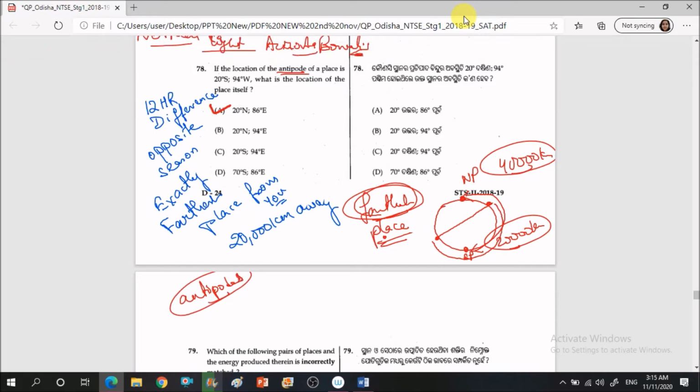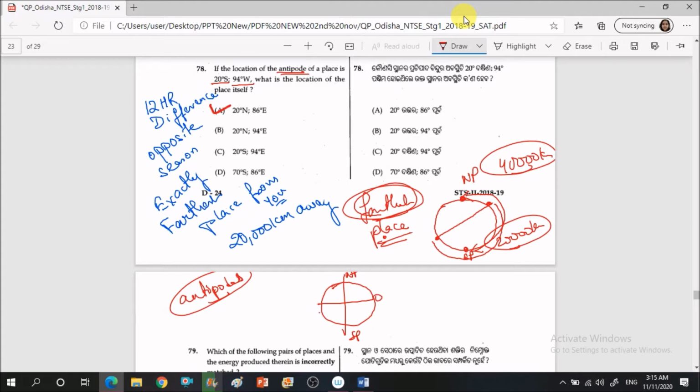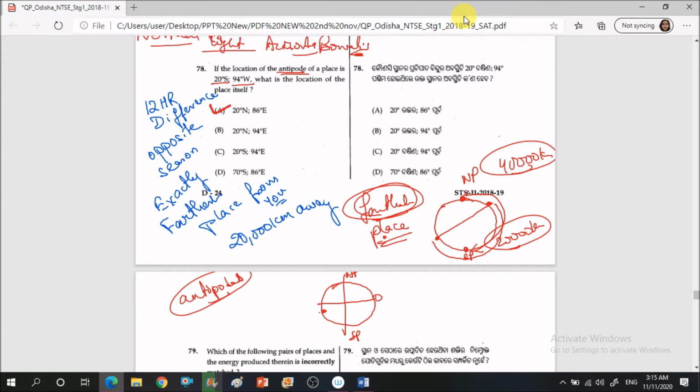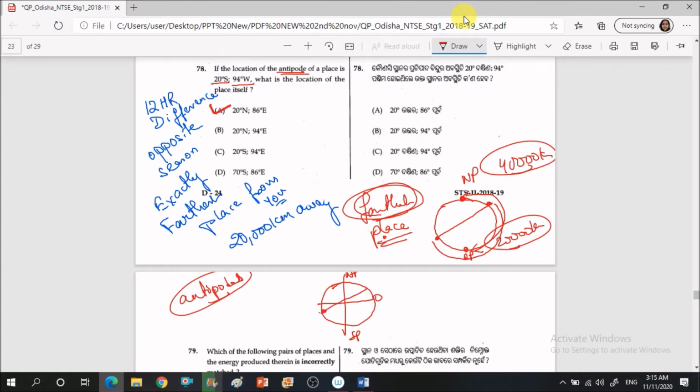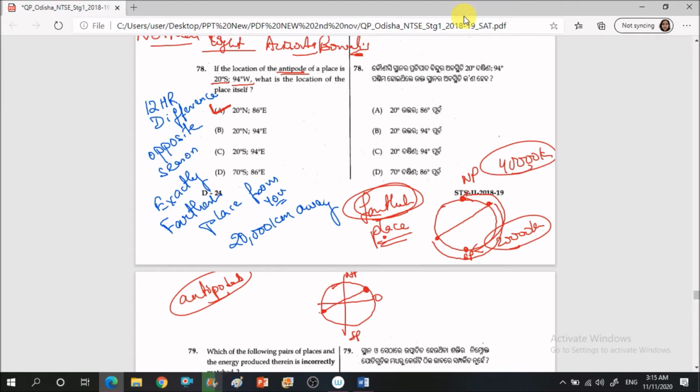So this question is about calculation of the antipode. It is given that 20° south and 94° west. So if we plot it somewhere, it will come here, right? So this is your north pole and south pole, right? So it is somewhere here, 20° south. This is the equator, for example. So if we pierce through the entire thing, where we emerge out from the surface of earth is called the antipode, right?